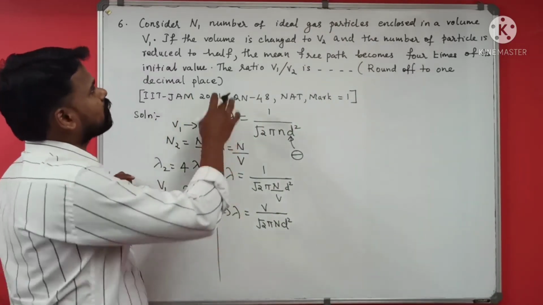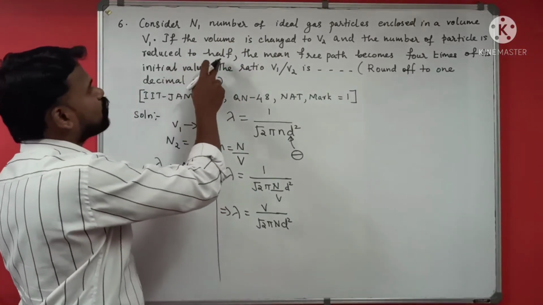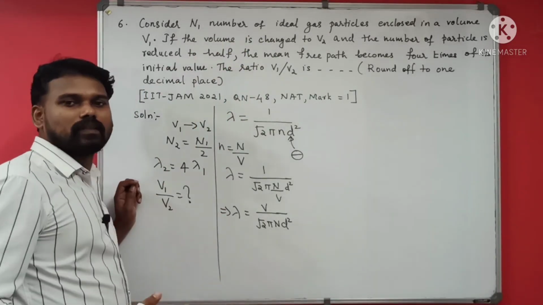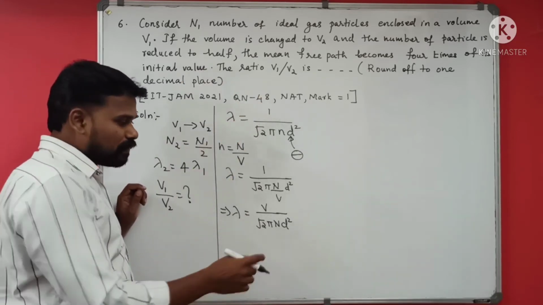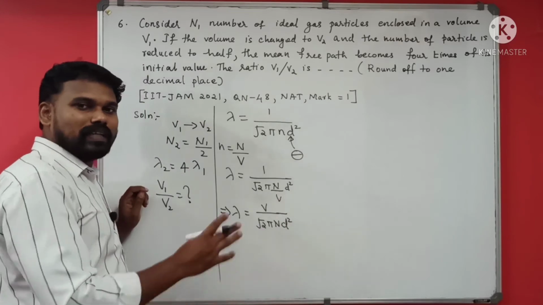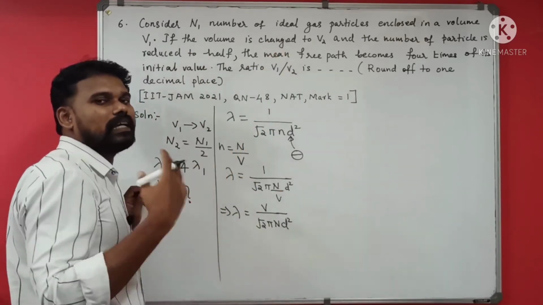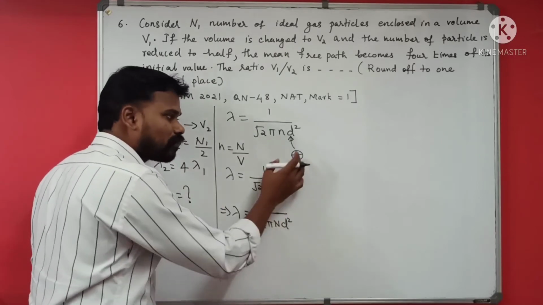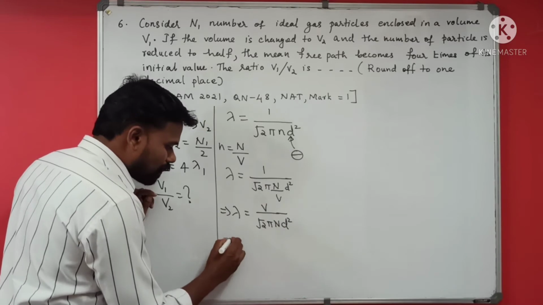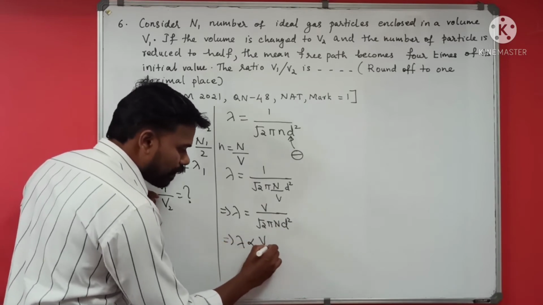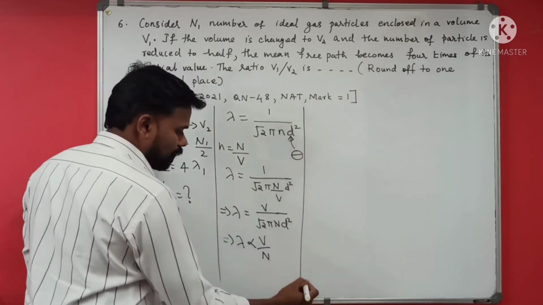Here what happens, the number of particles is reduced to half, the volume is changed, but there is no change in the gas. That means the diameter is not changed. We are talking about the same gas, so there is no change in the diameter of the gas molecules. D is a constant here, so you can simply write lambda is proportional to V by N.